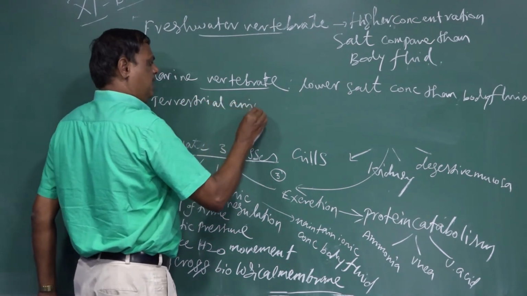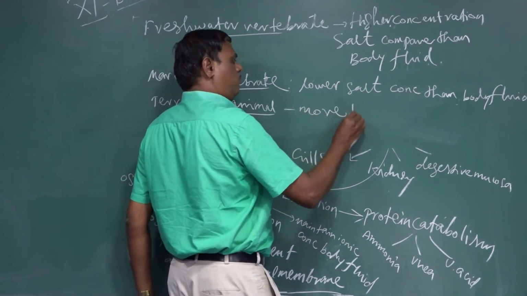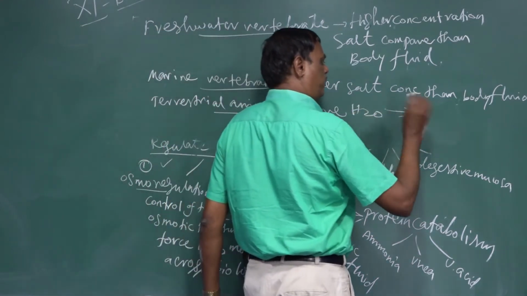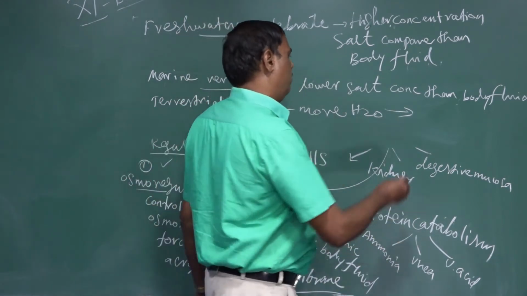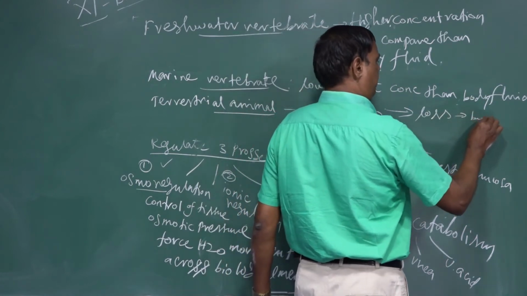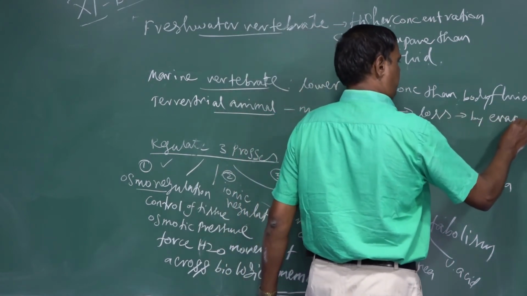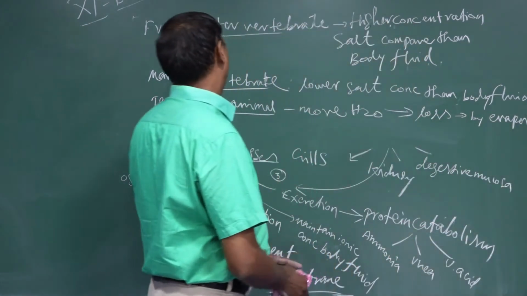The terrestrial animals take in more water when compared to other organisms. When they take in more water, the excess water is lost by the process called evaporation. That is called what? Evaporation.